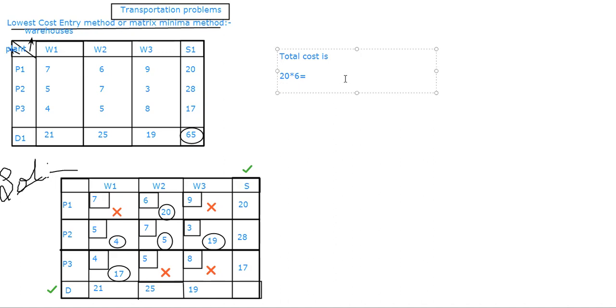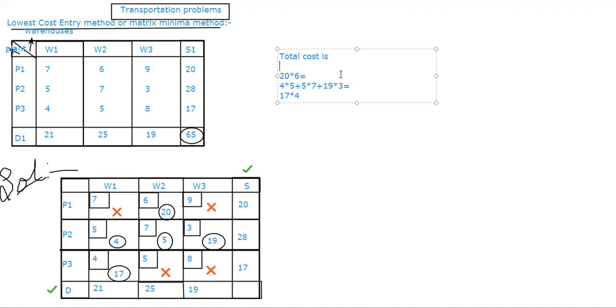So here, I'm going to take 4 into 5 plus 5. First, I'm taking a quantity, Nana, then I'm multiplying with a cost. Okay. Then 19 into 3 is equal to. And in the last row, we had only one, that is 17 into 4. So 17 into 4. So please multiply and tell me how much it will be.